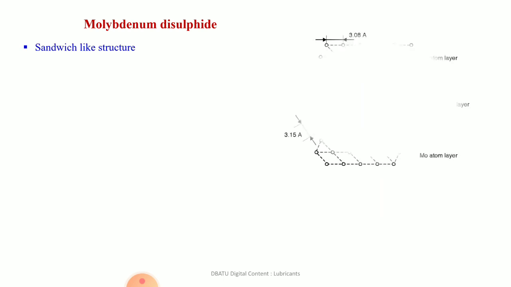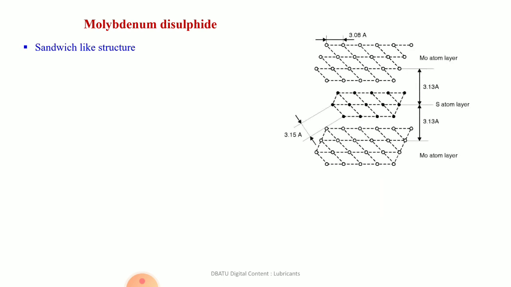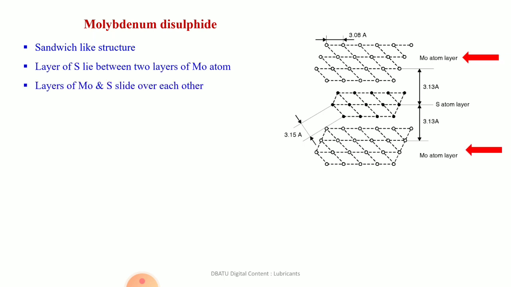There is another example of solid lubricant which is also widely used, which is molybdenum disulfide. Molybdenum disulfide also has a special structure in which there is a sandwich of sulfur layers and molybdenum layers. In this structure, you can see two molybdenum layers sandwich the sulfur layer.